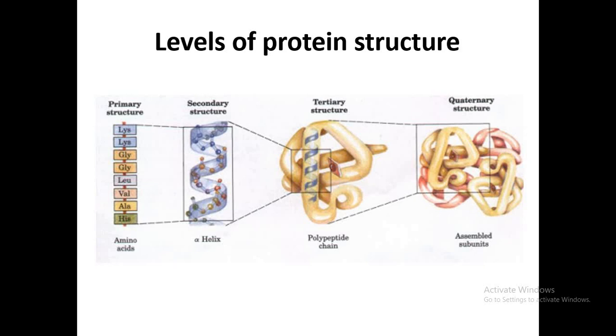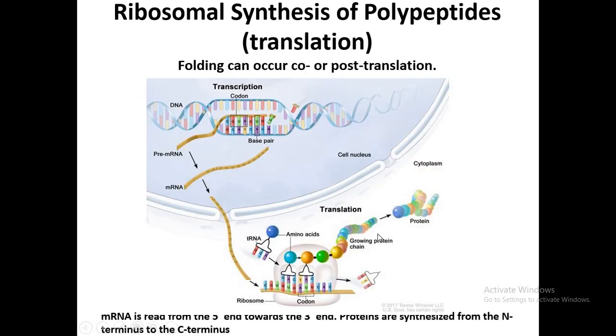So after formation of this polypeptide chain, the protein can fold, while during the formation of the polypeptide chain.